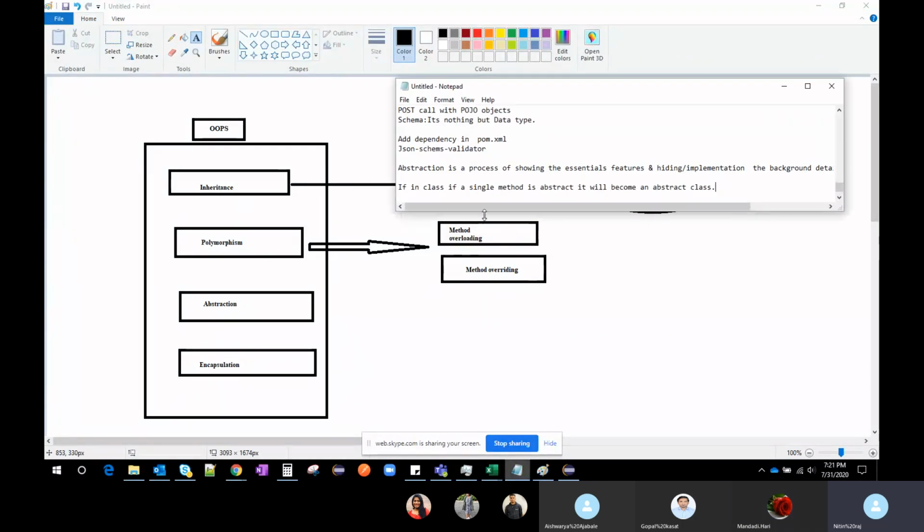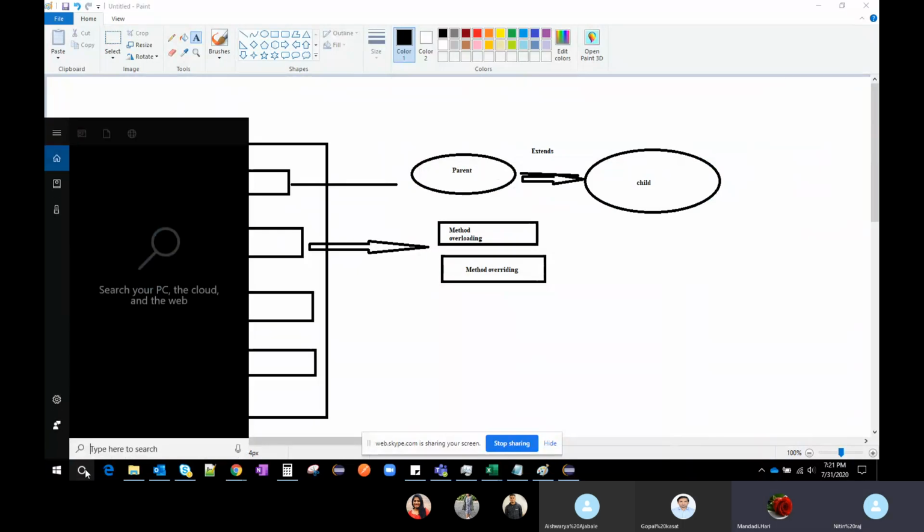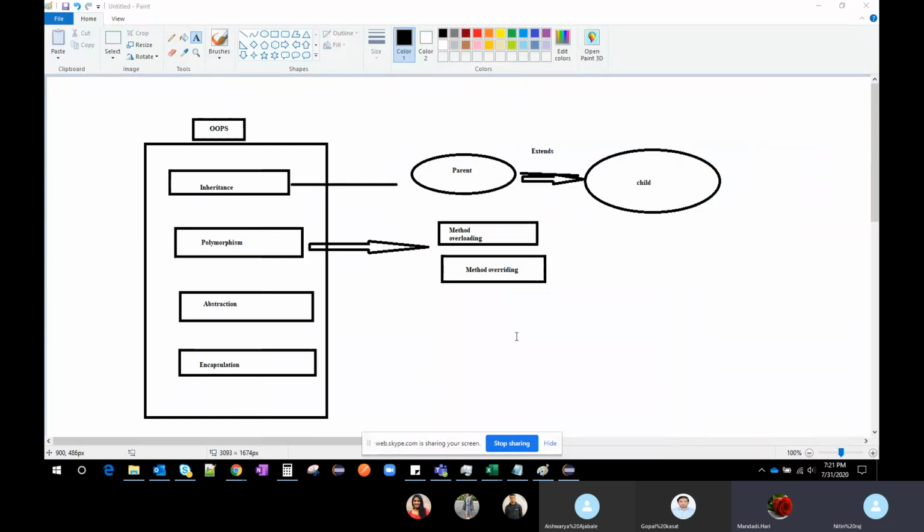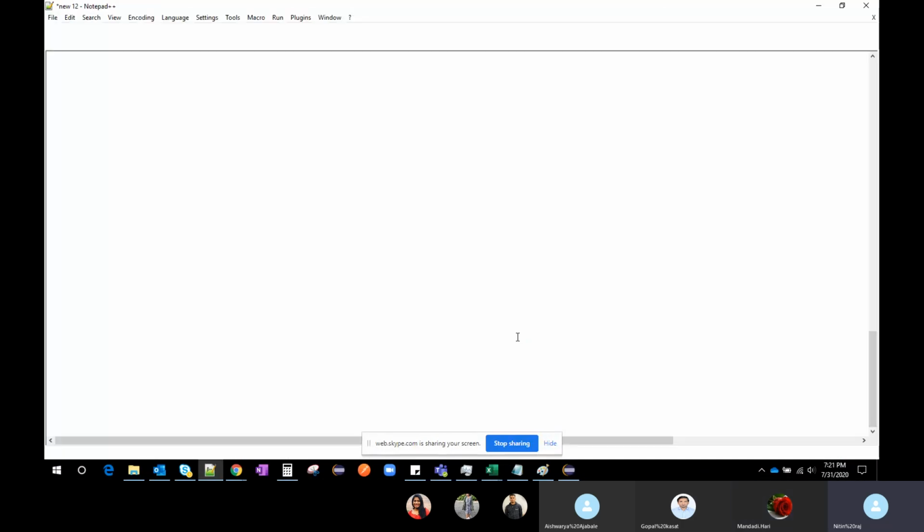Method overloading means, okay, let me take the pen. I will explain in the notepad.